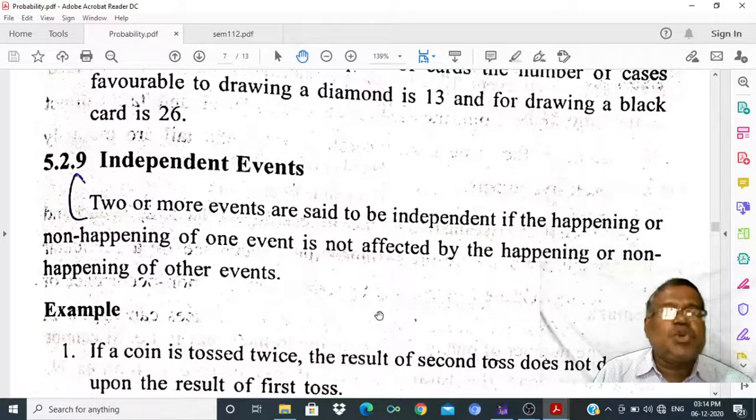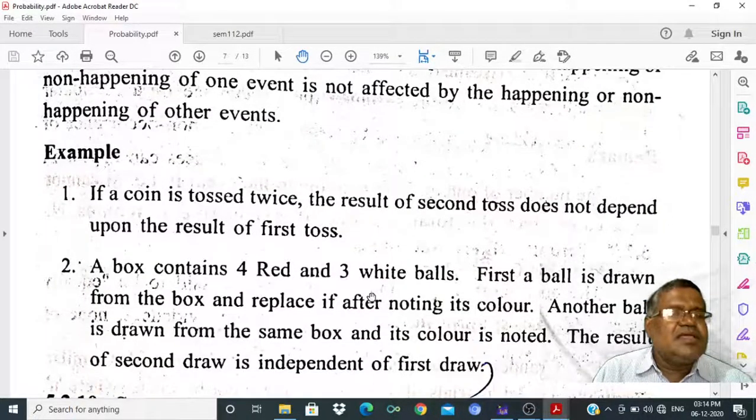Independent events. Two or more events are said to be independent if the happening or non-happening of an event is not affected by the happening or non-happening of the other events. Here, if a coin is tossed twice, the result of the second toss does not depend upon the result of the first toss. If the first toss is a head, that does not influence the second outcome. So the two events are said to be independent.